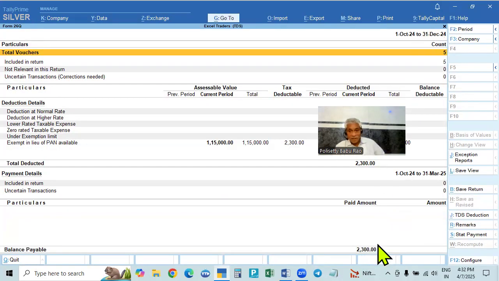So 31st, we are not paid to show, but anyhow, this is how we have to make the payment. After this, we crossed 1 lakh. So from the next bill onwards, whether it is 10,000 or 5,000 or 2,000 or 80,000, whatever it may be, TDS will be deducted. Okay, this is how we make this.